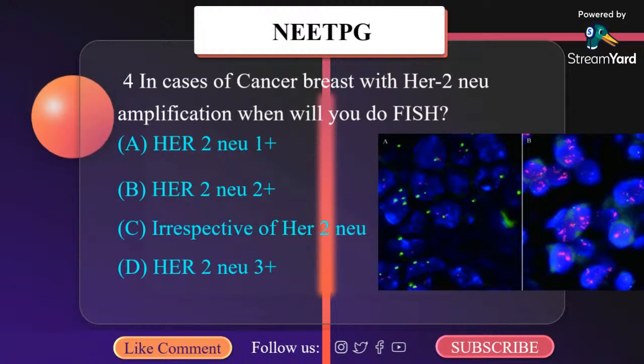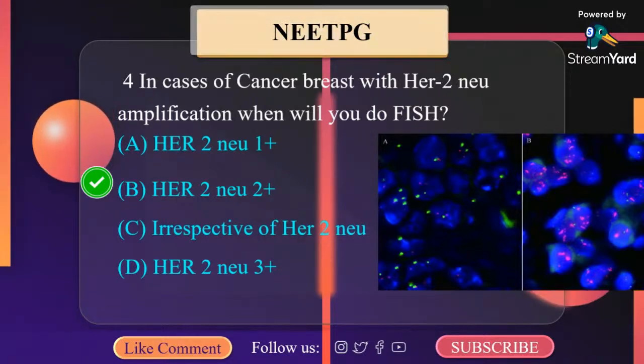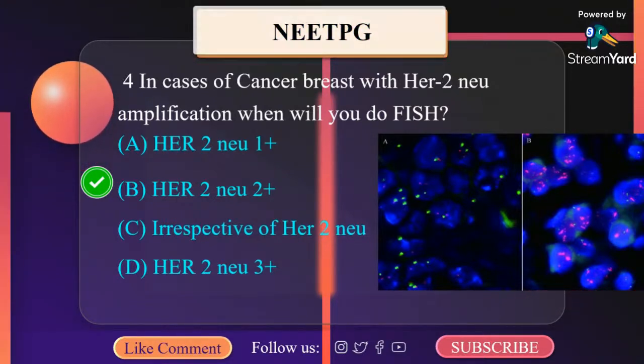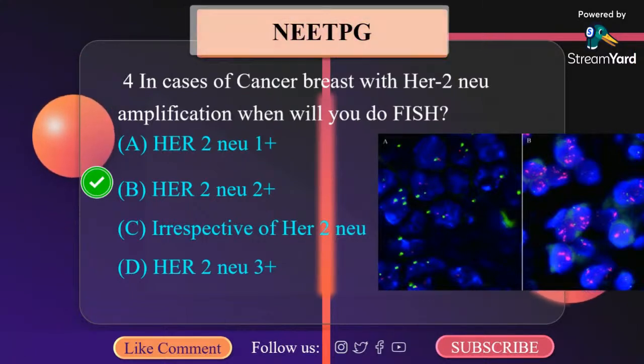So what do you think is the correct answer? HER2 status of cancer breast is routinely done by IHC study. What is IHC study? Immunohistochemistry study with values from 0 to 1 plus, 2 plus, 3 plus. Recently, fluorescent in situ hybridization is used to detect HER2 amplification. So the correct answer is B, HER2 neu 2 plus. In cancer breast with HER2 neu amplification, you do FISH when it is HER2 neu 2 plus.